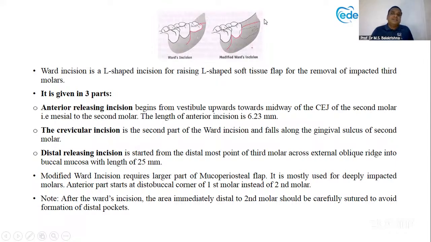The distal releasing incision is 25 millimeter. The vestibular incision is the dimension of the tooth. And the anterior releasing incision is very small, 6.23. So it is a 1:4 ratio. Anterior releasing is to distal releasing 1:4 ratio. If this is 6, that is 24, something like that, 25.